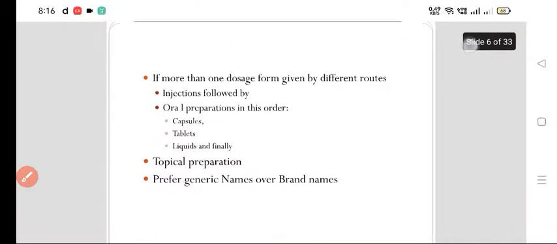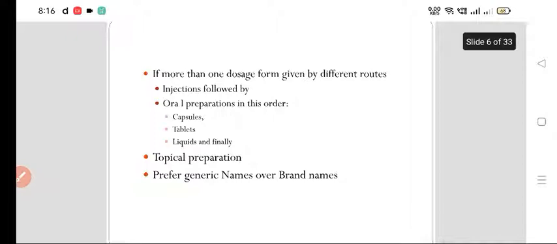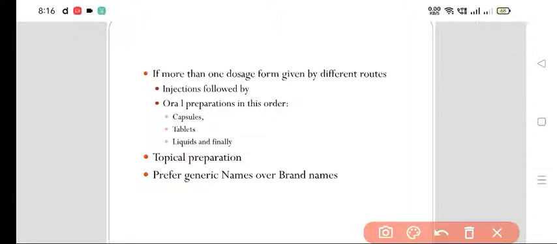Now, if more than one dosage form is given by different routes, first you have to write the injections. For example, injection gentamicin, injection diclofenac, injection paracetamol, injection ranitidine.